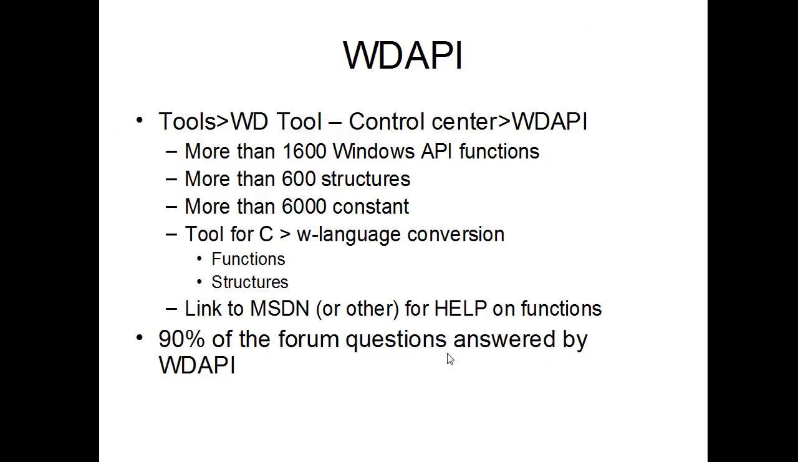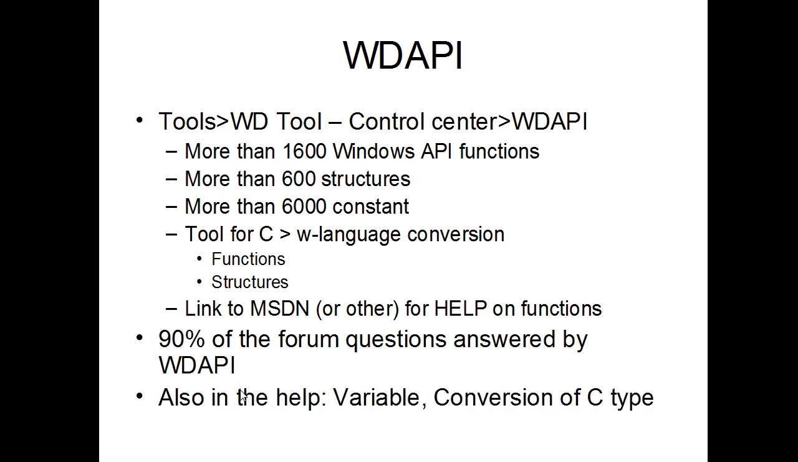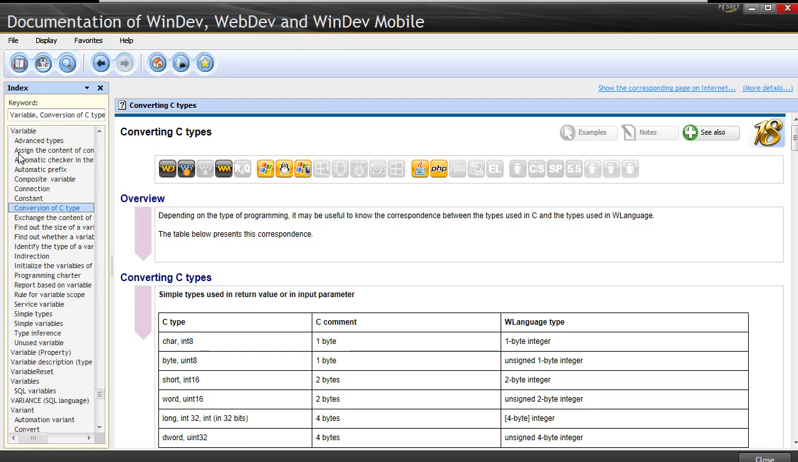Now there is also something else. WD API is one of the answers, but another answer is in the help again. You have one page that is extremely important as soon as you start using outside tools, and the name of this page is called Variable Conversion of C Type. I'm going to show you this page so that you are sure that it's there, available. Variable conversion of C type. You don't have to take my word for it.